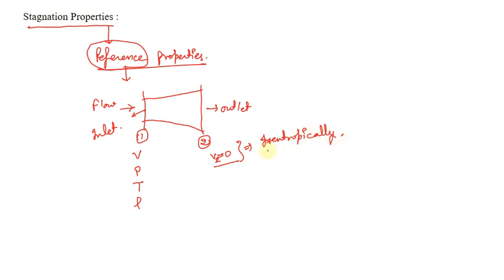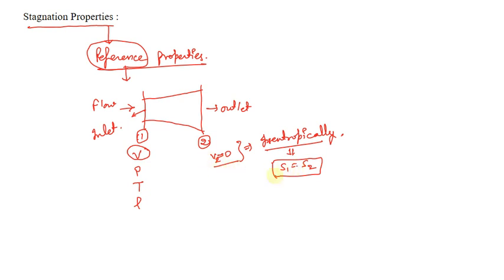What does it mean? It means that when this particular flow is taking place inside this channel, the velocity at inlet was v, and when it was decelerated to 0 velocity isentropically, there is no change in entropy. That means the initial entropy is equal to the final entropy. So entropy at section 1 is equal to entropy at section 2.